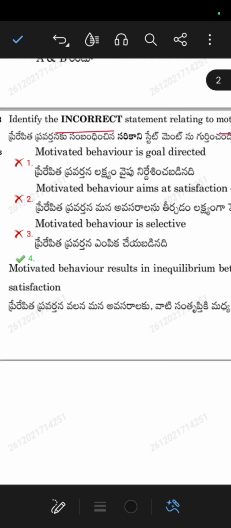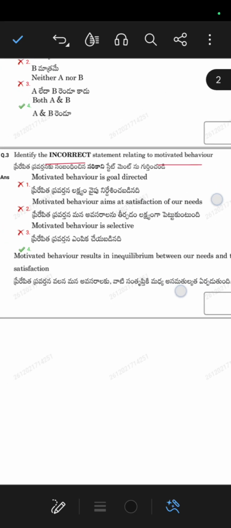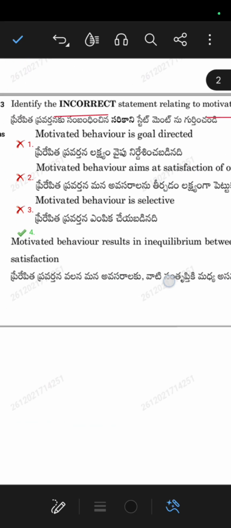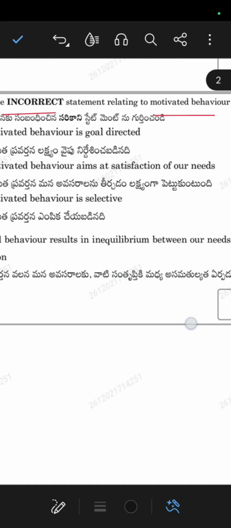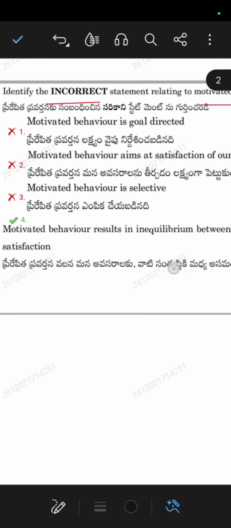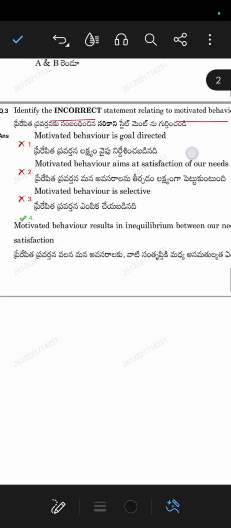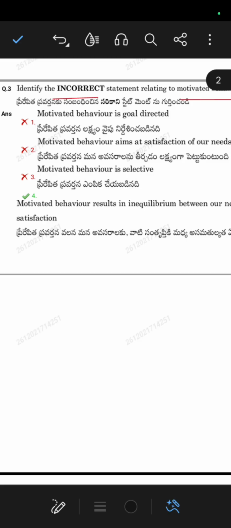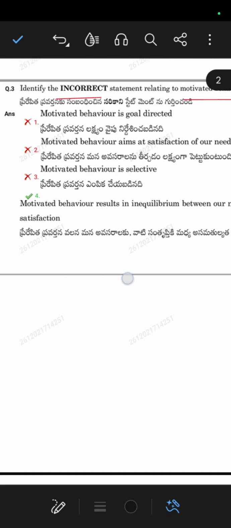Motivated behavior is goal directed. Motivated behavior aims at satisfaction of our needs. Motivated behavior is selective. Or the fourth option, motivated behavior results in the equilibrium between our needs and their satisfaction. This is incorrect. So this is the incorrect statement relating to motivated behavior. The correct statement is that motivated behavior results in disequilibrium between our needs and their satisfaction.